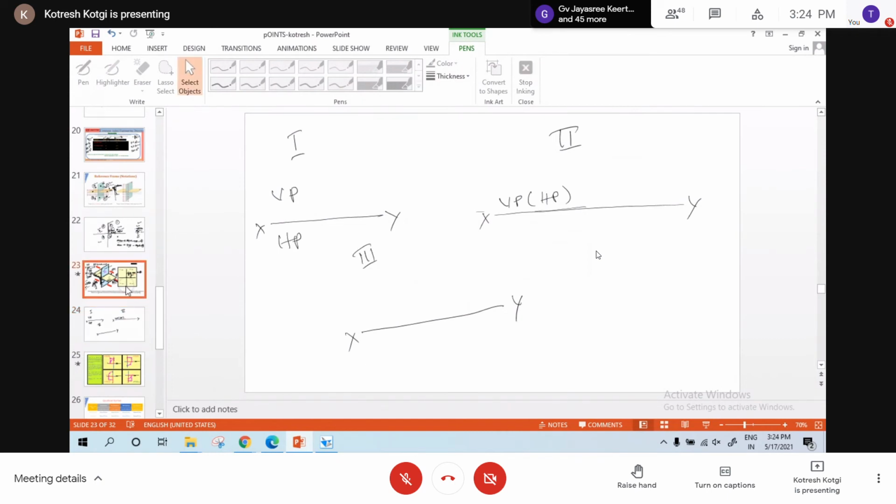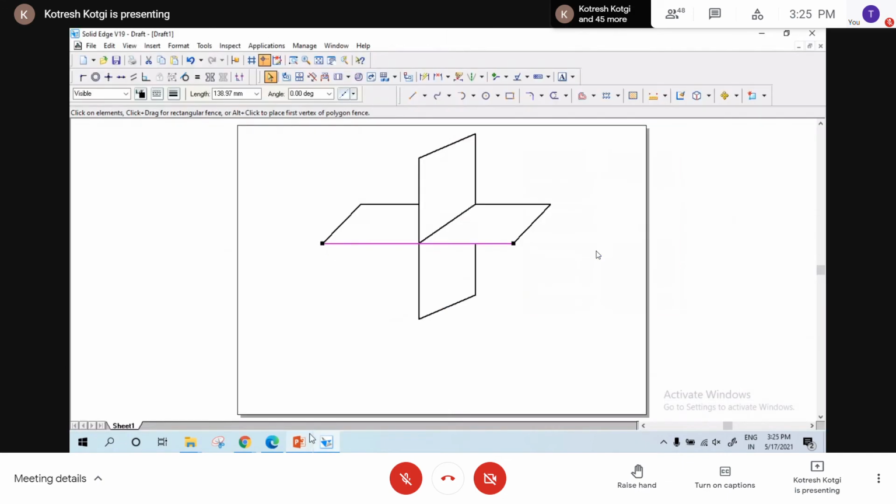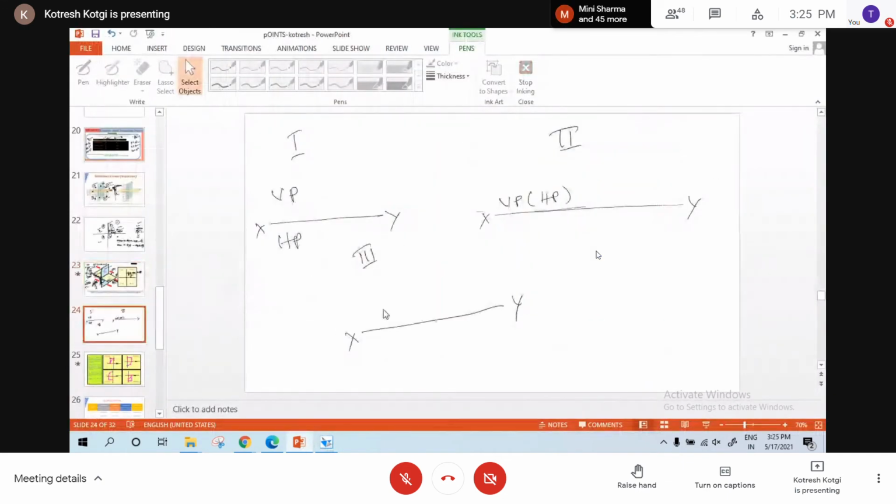Above XY line, which one will come? You see here, this is the third quadrant. So you rotate the horizontal plane. If you rotate the horizontal plane in the clockwise direction by 90 degrees, above XY line, it is HP. Am I right? Below XY line, it is VP. Are you getting my point? Understanding? Yes, sir. I'm talking about the third quadrant.